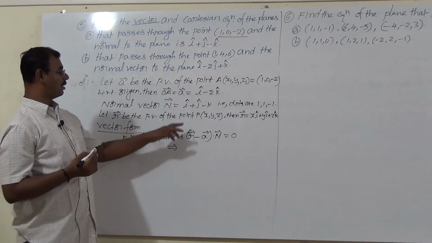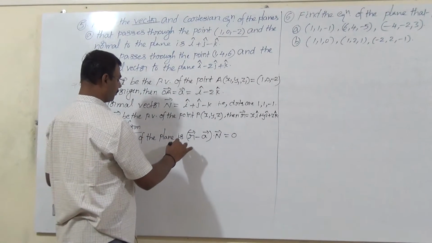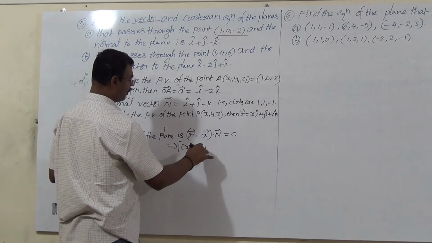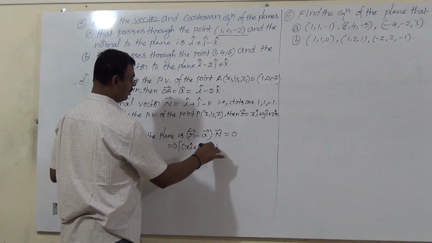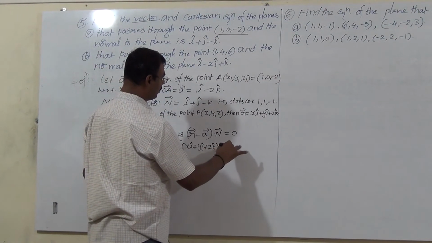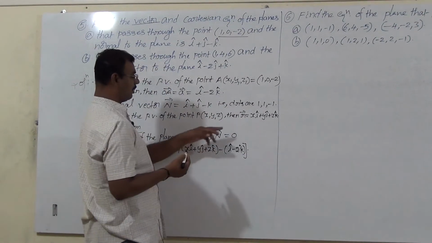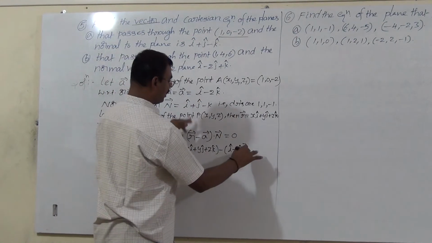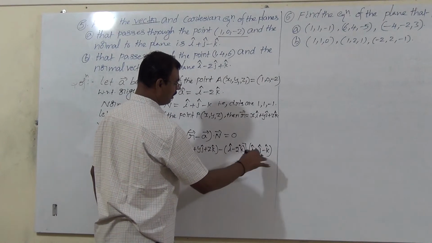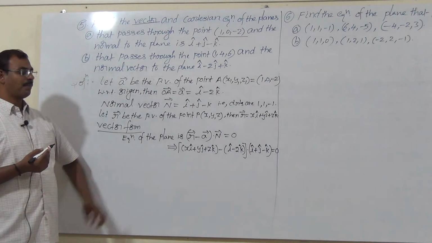Substitute here: r bar is x into i plus y into j plus z into k, minus a bar, which is i bar minus 2k bar, dot n bar. N bar is what? i plus j minus k, equals 0. So this is the vector equation of a plane.